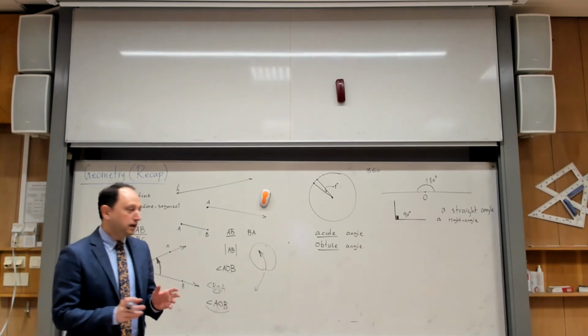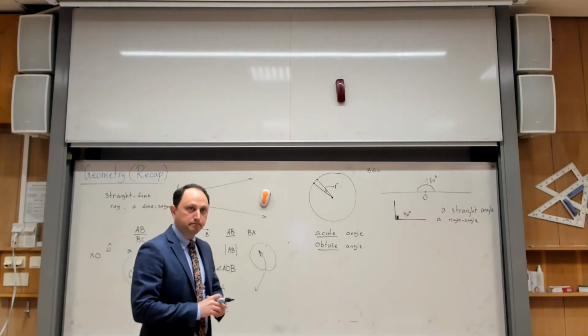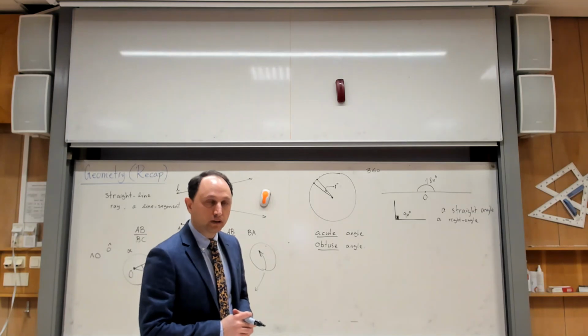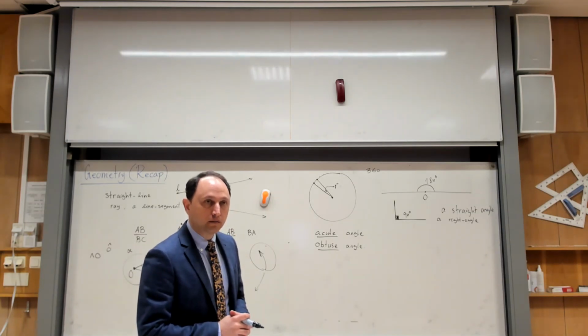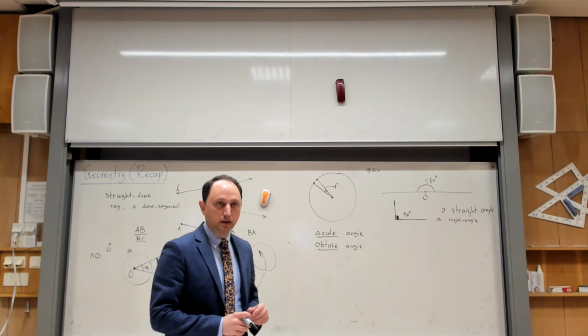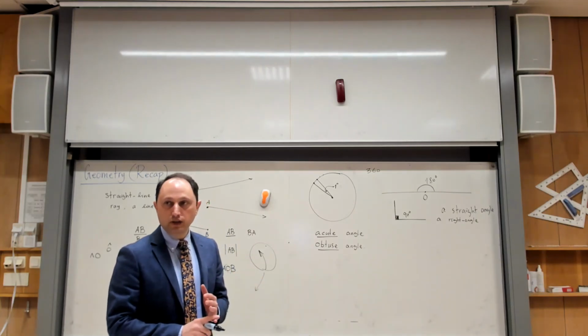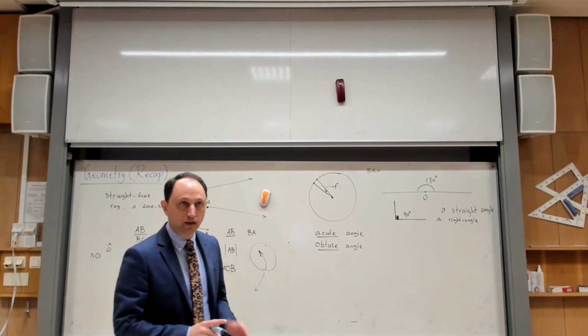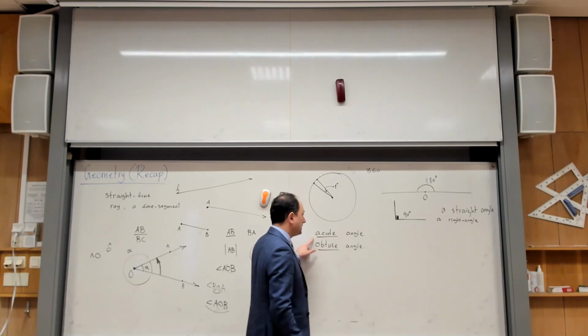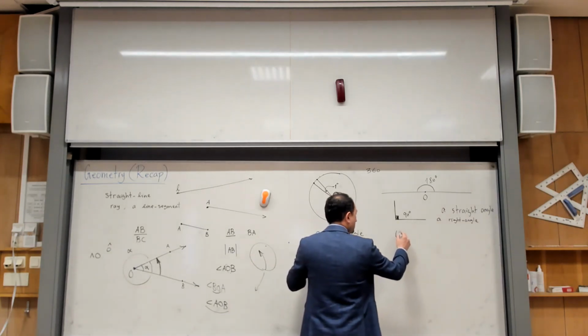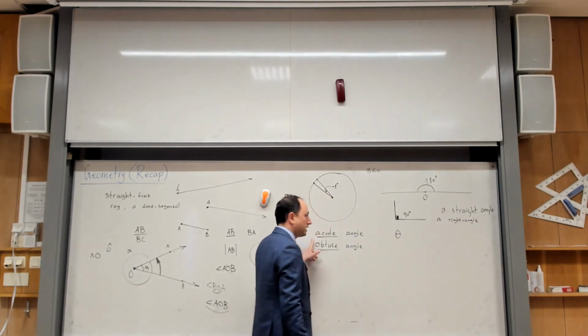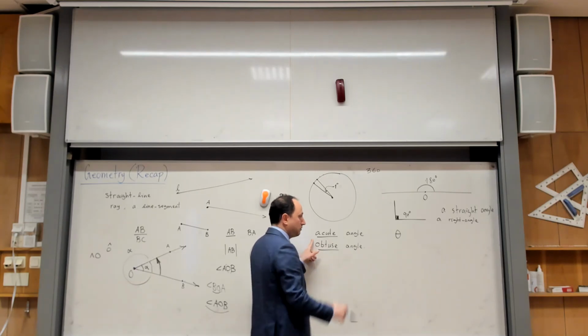An acute angle is an angle. Yes, do you want to say? Below 90 degrees. Pardon? Below 90 degrees. Between 0 and 90. Be careful. 0 is excluded. 90 is also excluded. So when I say that my angle is an acute angle, let me consider theta. That's a very famous Greek letter for naming angles.